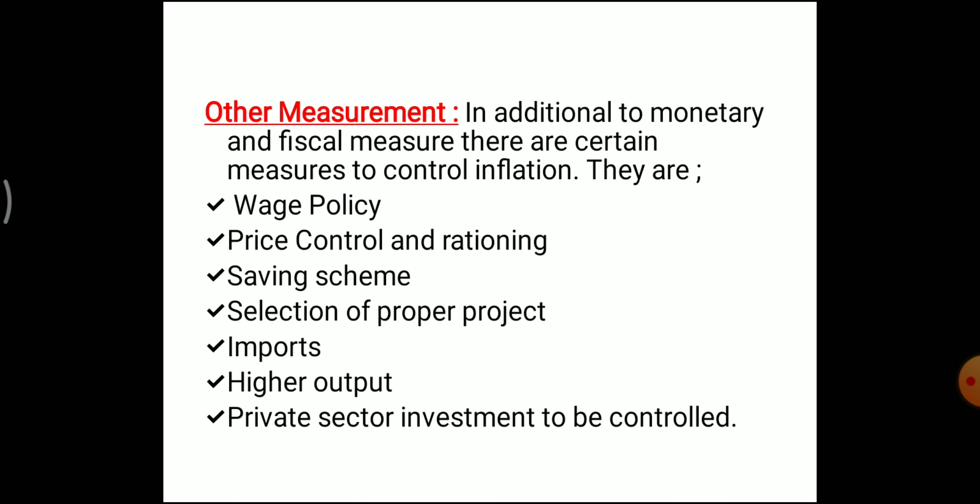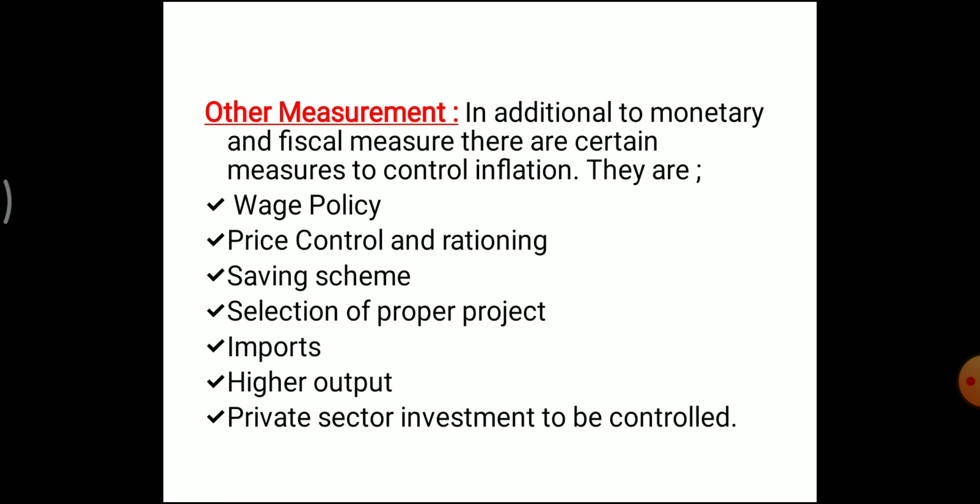Investment of funds in projects which have a low gestation period will contribute to the supply of goods to meet the demand for goods and help reduce the prices. Next, imports. Larger imports of goods may improve the supply position within the country and thereby contribute to the reduction in the price.